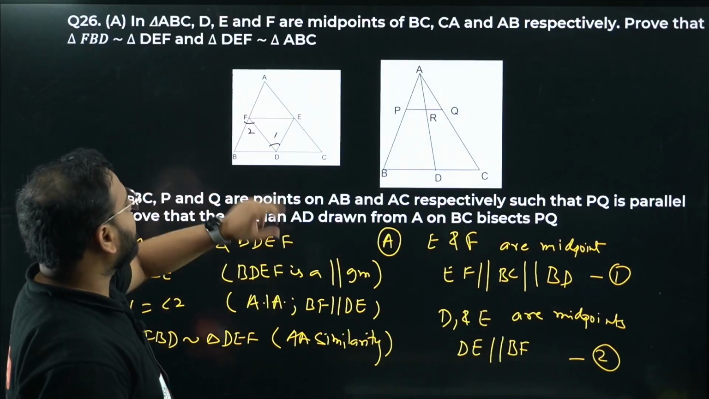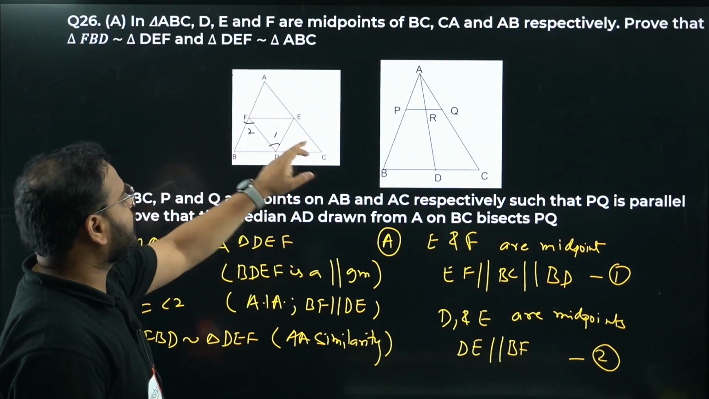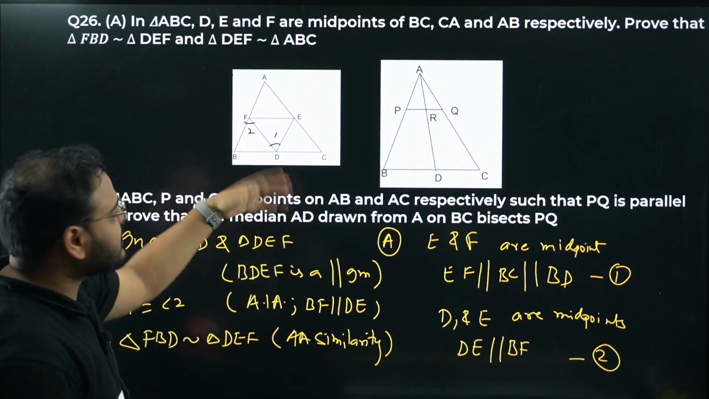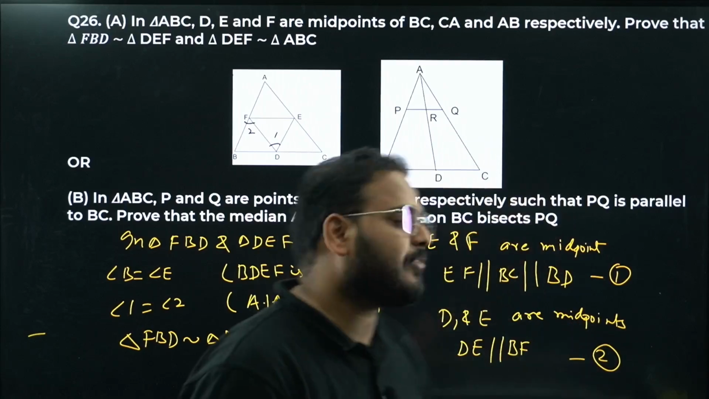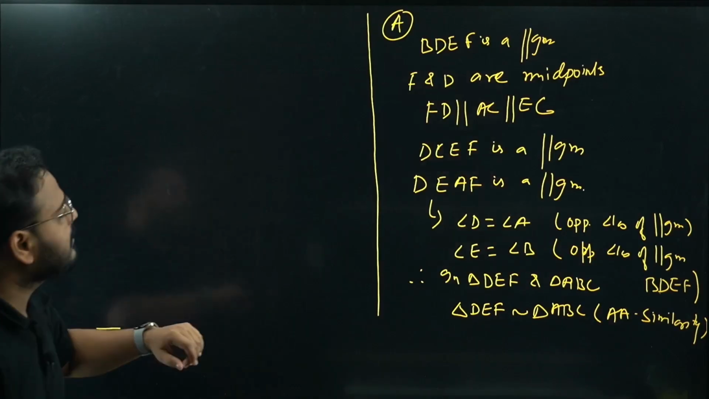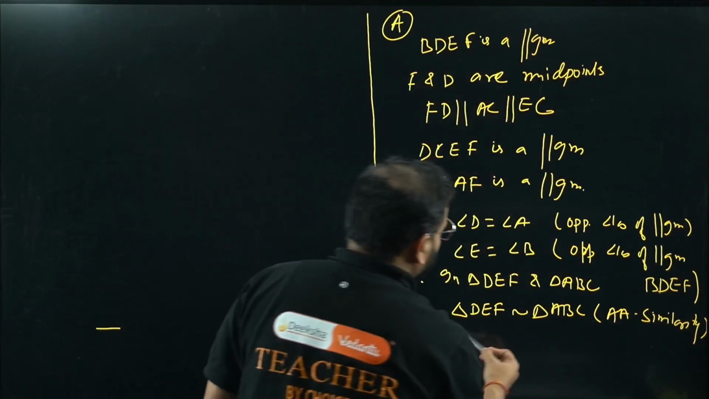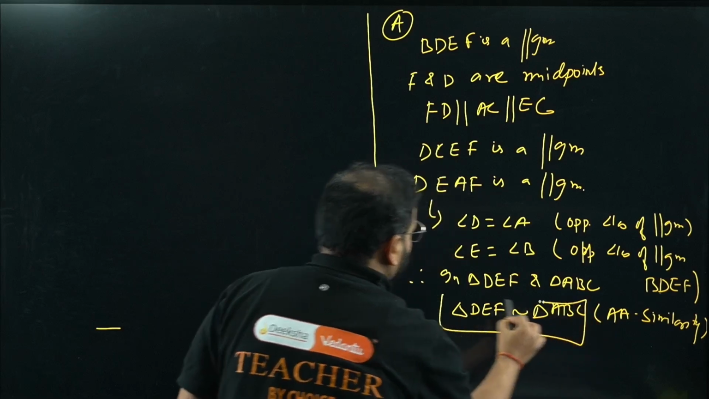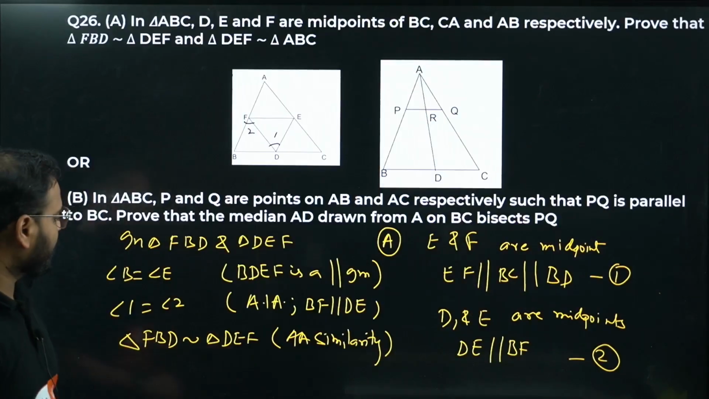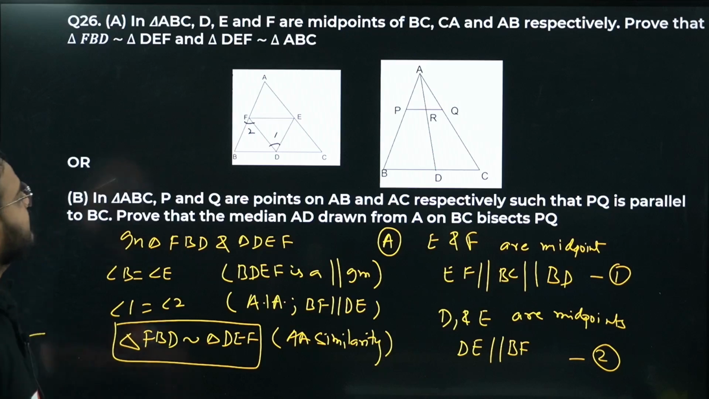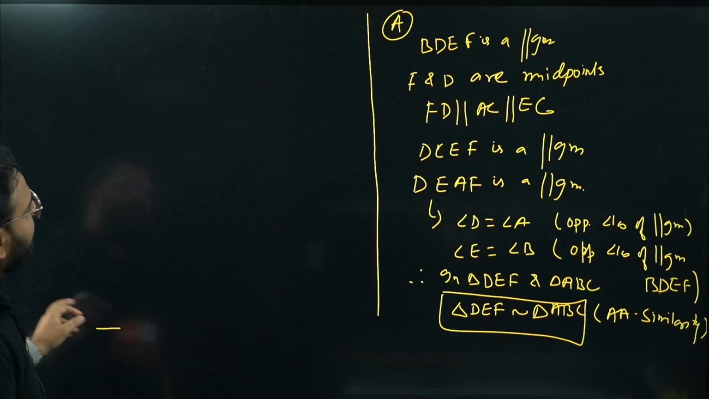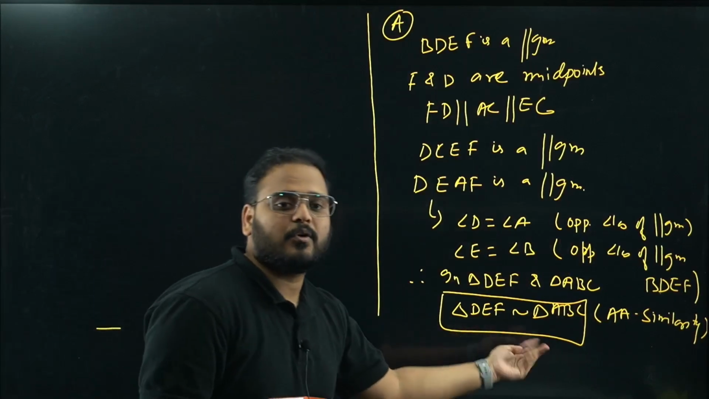Angle D equals angle A, angle B equals angle E, also angle F equals angle C. It means all corresponding angles are equal. For that reason, we are getting the two triangles as similar, which we had to prove. The first part is proven: FBD and DEF are similar, and DEF and ABC are proved similar.